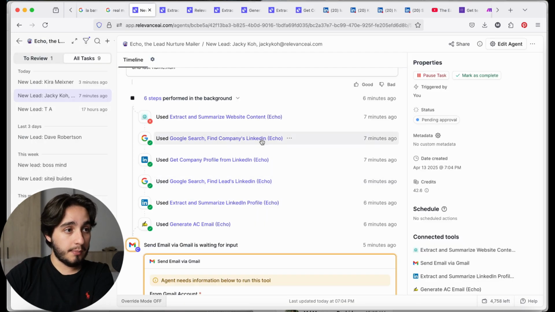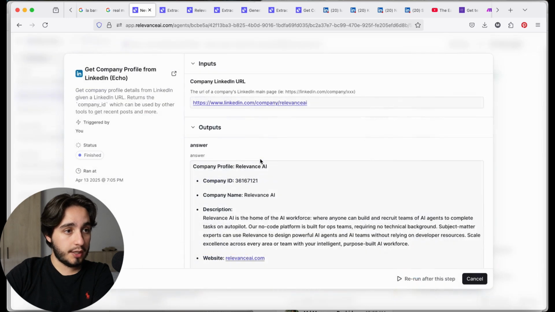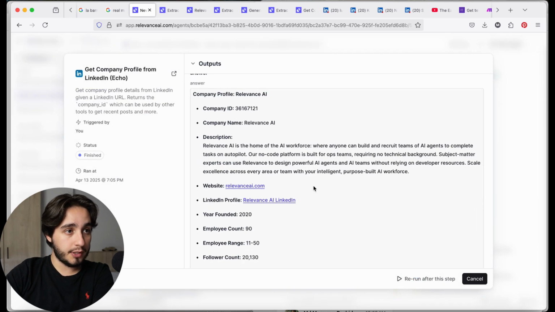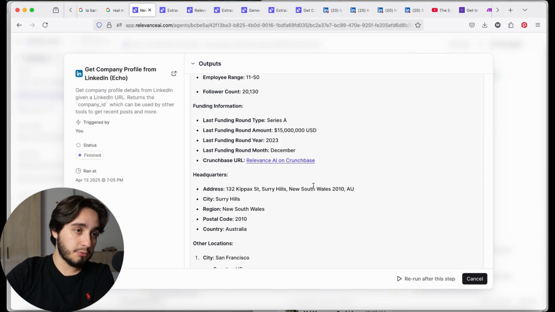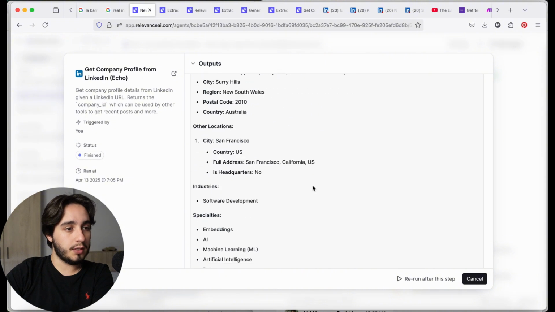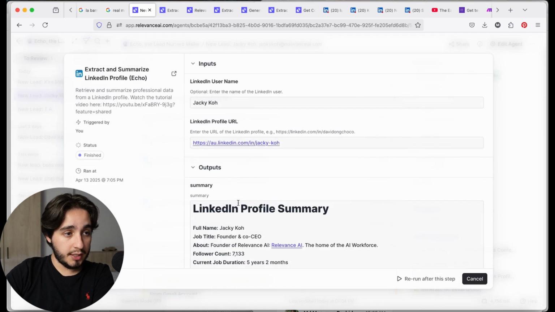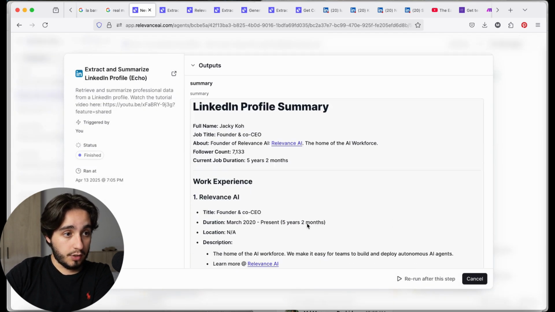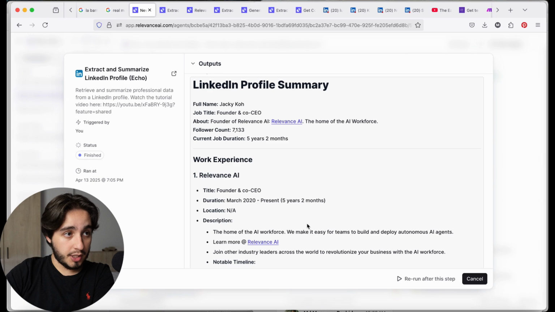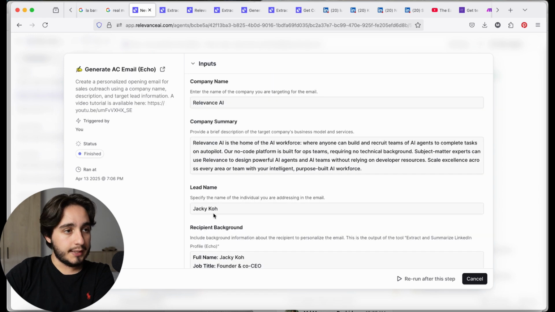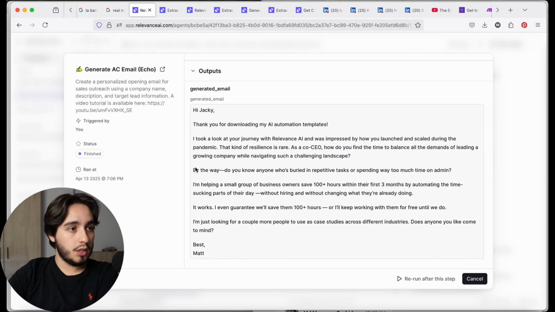And in terms of what it came up with, it looks like it ran everything correctly, coming up with the profile, finding the correct profile in LinkedIn. Here are the likely links for the profile of Jackie Ko, who's the founder of Relevance AI. And it looks like it got the correct information from Jackie Ko as well. And let's see the personalized email that it created for Jackie.